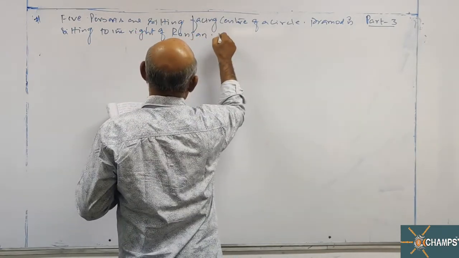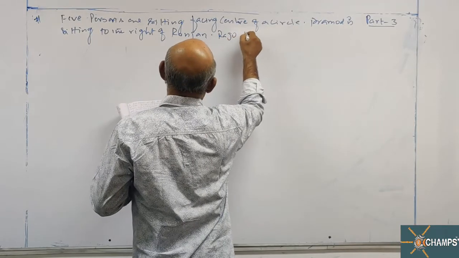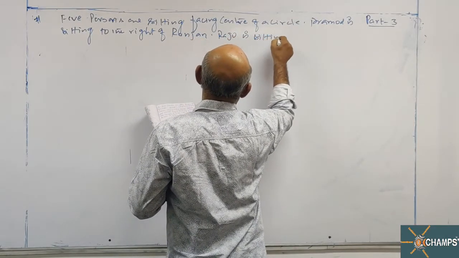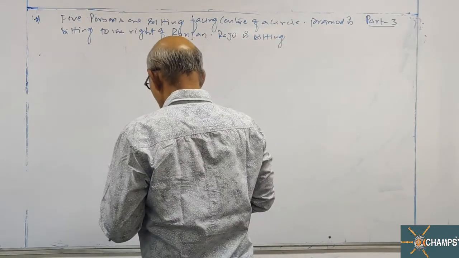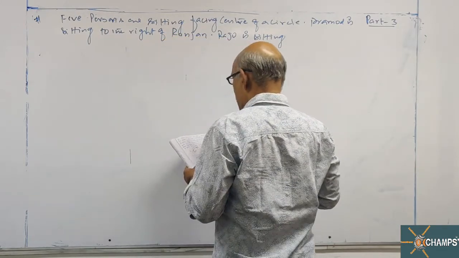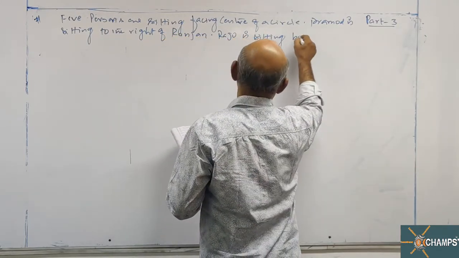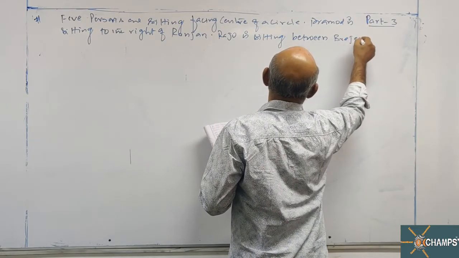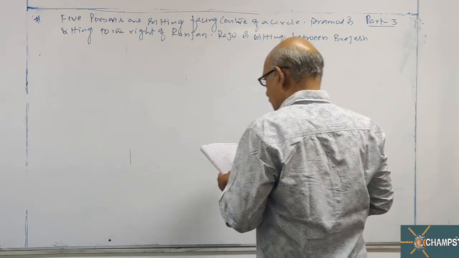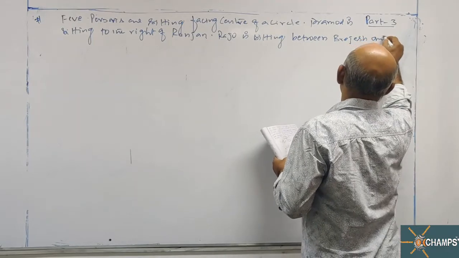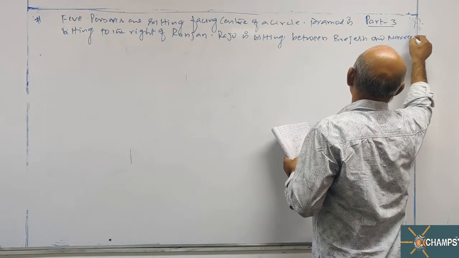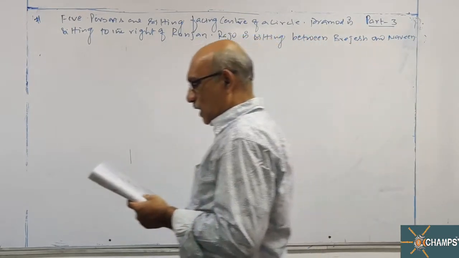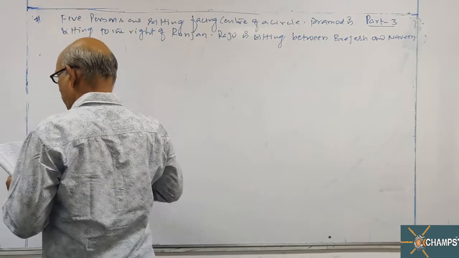Raju is sitting between Brijesh and Naveen. Raju is to the left of Brijesh.